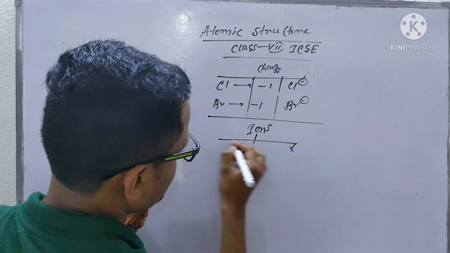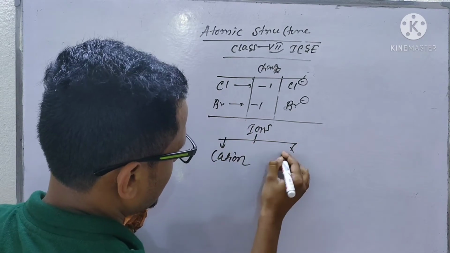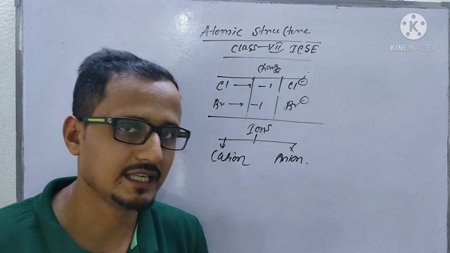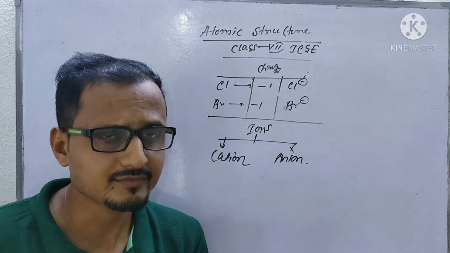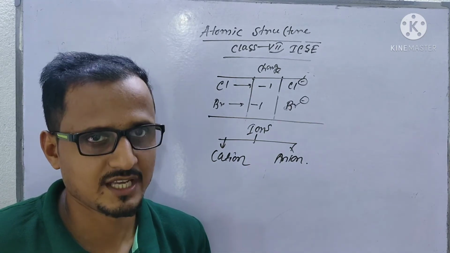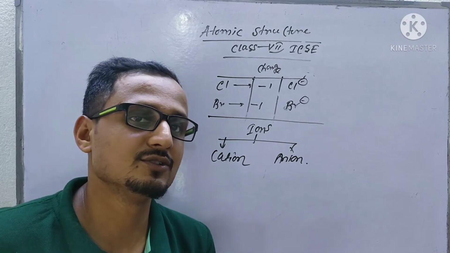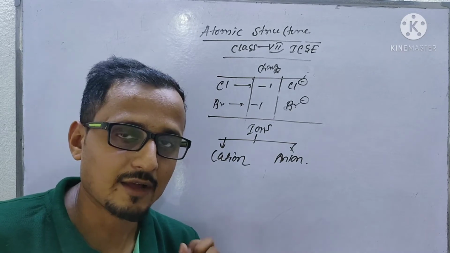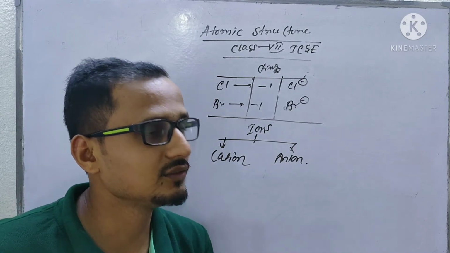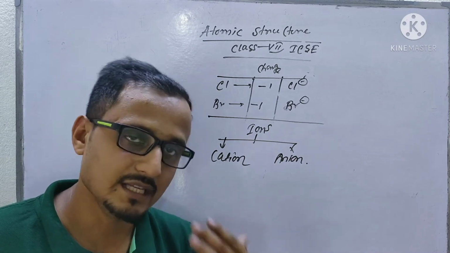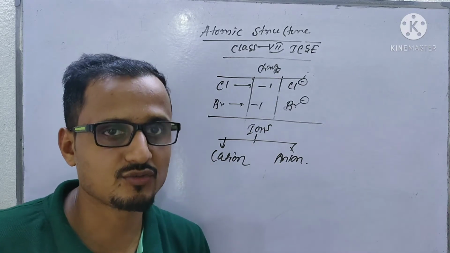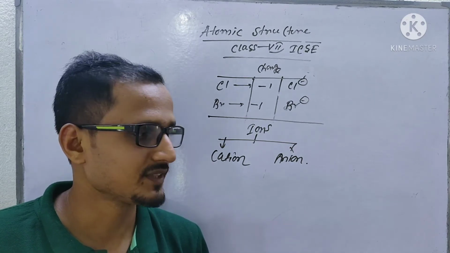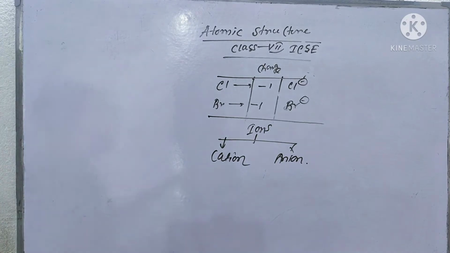Ions are of two types, one is cation and another one is anion. When an atom releases or accepts an electron, it forms a species. That species is called an ion. Ions are the charged species. How does an ion form? An element will release electrons or gain electrons to form ions.